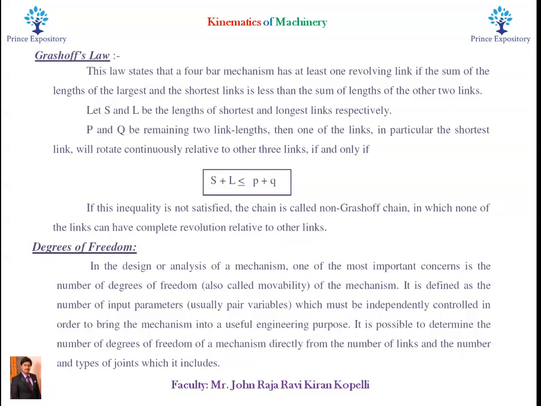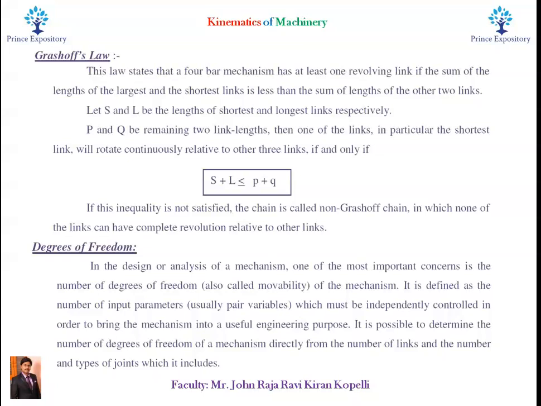Here, let us consider there are 4 links. Let the length of the shortest link be capital S and the length of the longest link be capital L. And we have the remaining 2 links. Let the remaining 2 link lengths be capital P and capital Q.